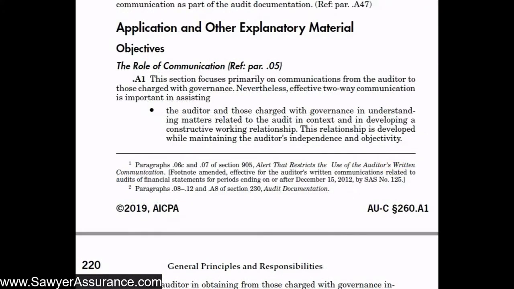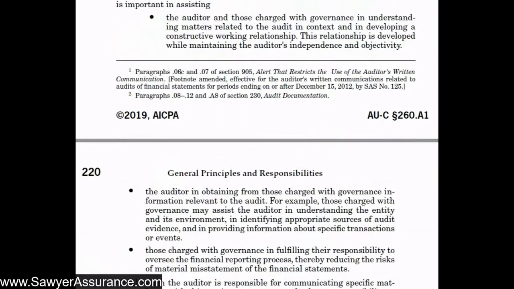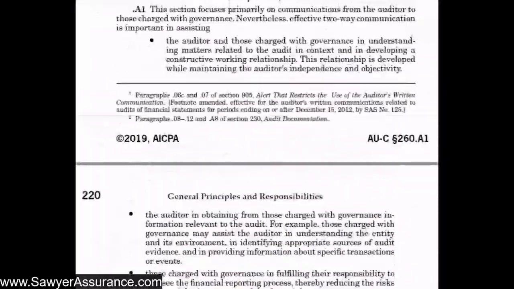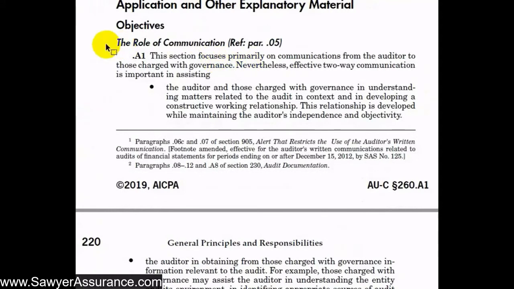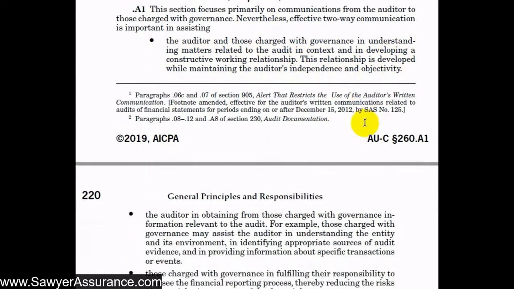Okay, so here we're down in the explanatory material, and we're further discussing the scope of what we're trying to accomplish when we communicate with those charged with governance. And first it says the role of the communication. It says that this AUC section 260 focuses primarily on communications between us and those charged with governance, or rather from us to those charged with governance. However, we sort of want to achieve a two-way communication. That way we can understand matters related to the audit in context and develop a good working relationship with those charged with governance. But we also need to maintain our independence and objectivity. So it's an interesting line that we have to walk there.